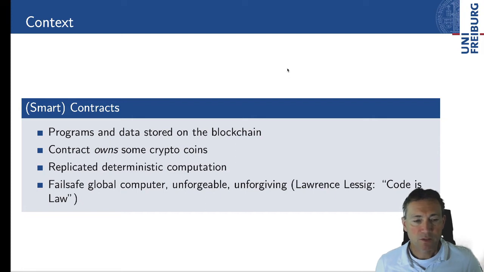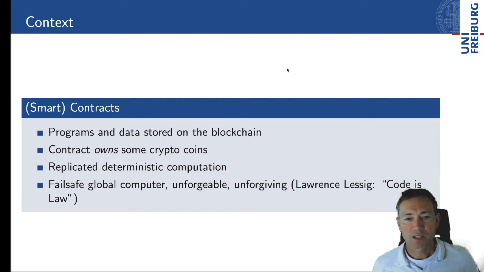So we have some sort of fail-safe global computer which is unforgeable and unforgiving. And the typical mention here is Lawrence Lessig's moniker, code is law, meaning code will execute no matter what happens to the rest of the world.